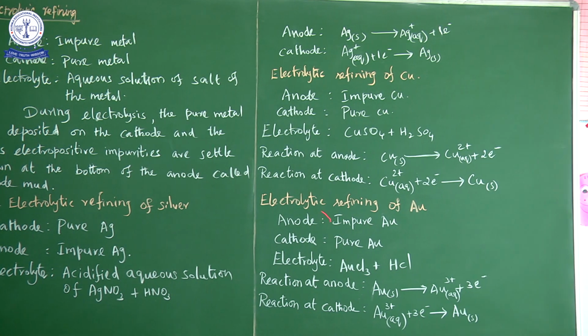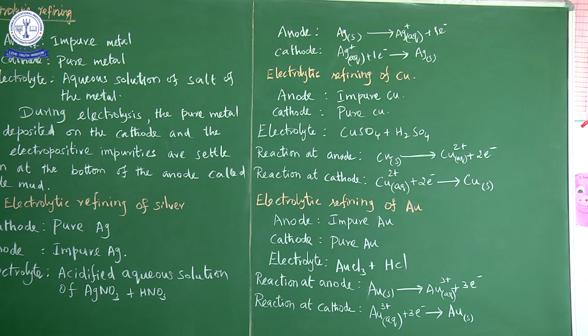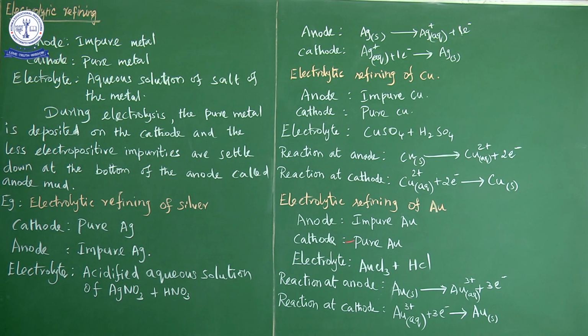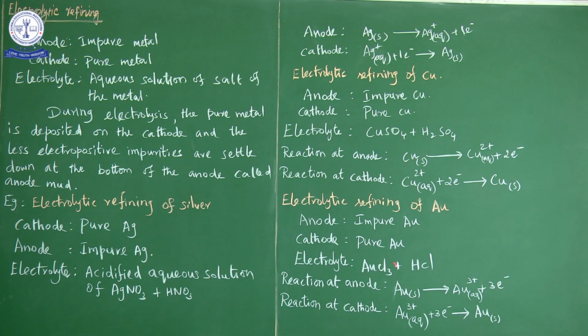The next one is electrolytic refining of gold. So purification of gold. So what can we take as anode? Impure gold is taken as the anode and pure gold is taken as the cathode. So pure form is cathode and impure form is anode. We can take the electrolyte solution as the salt of the gold, that is gold chloride or auric chloride. So gold chloride is acidified by HCl; we use hydrochloric acid to acidify. So the auric chloride, the salt of the gold, what does it produce? It contains a chloride ion.